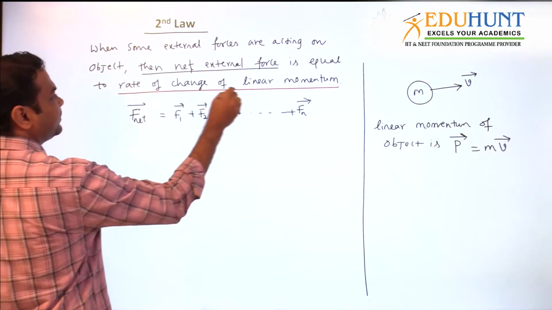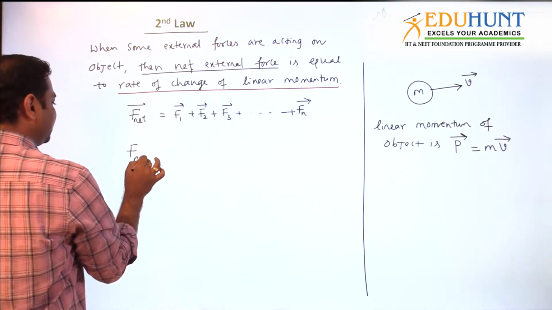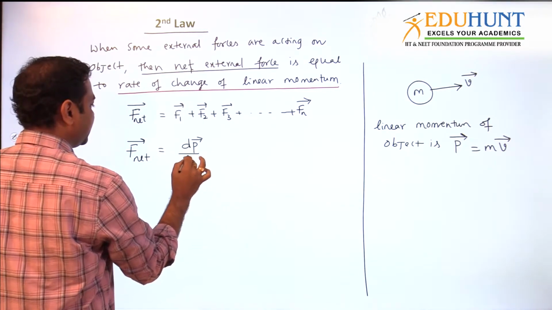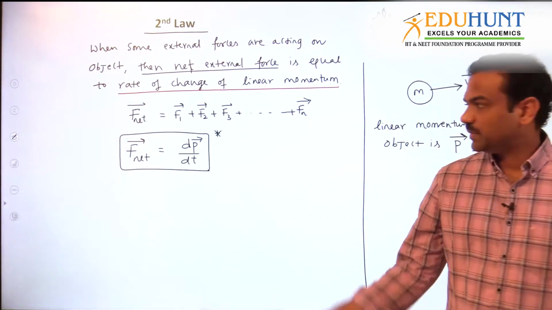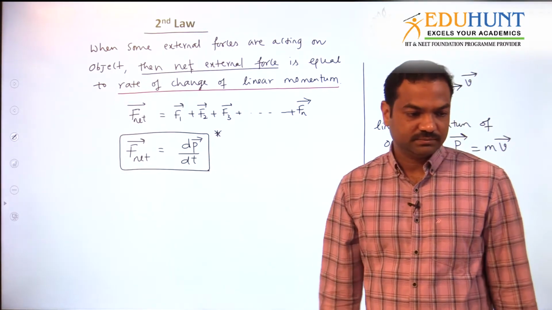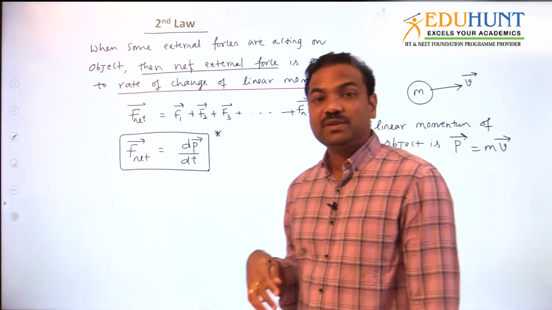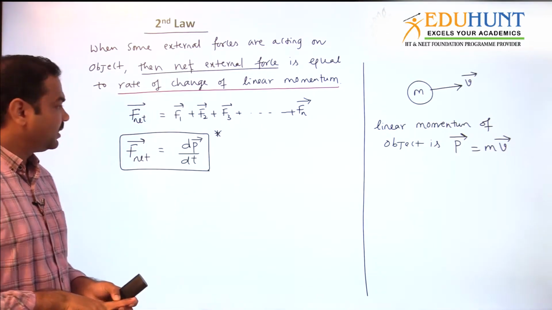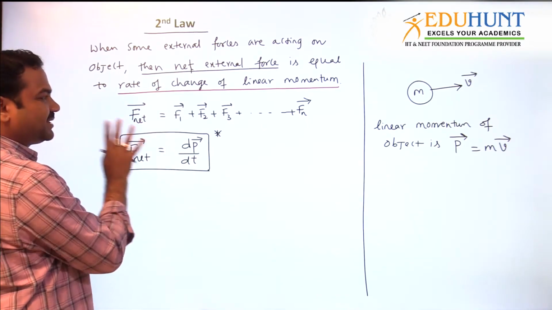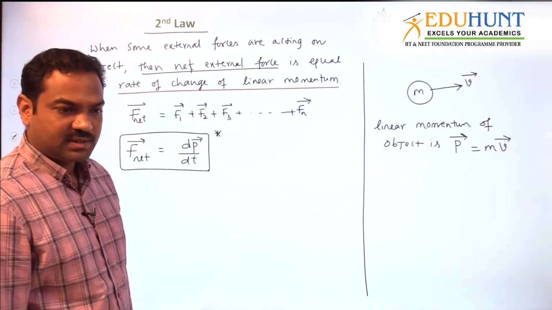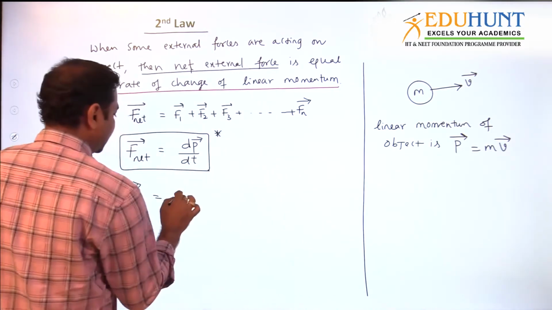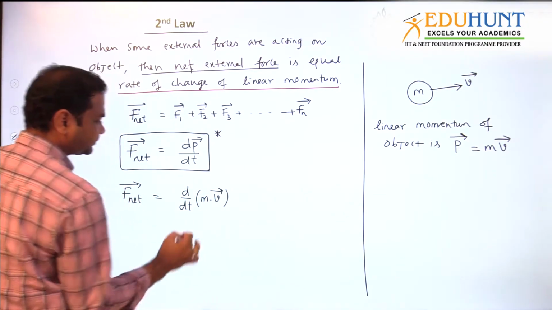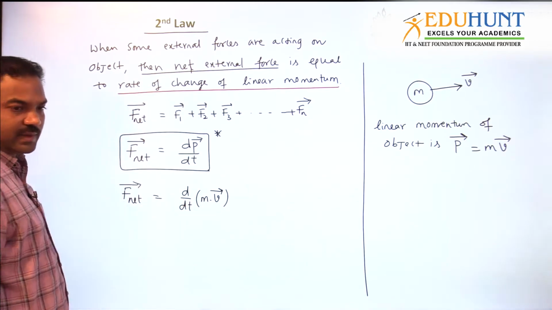Correct. Very good. Rate of change of linear momentum means this net force is equal to the rate of change of momentum, which is dp bar by dt. Change in momentum by change in time. As it is changing with time, we call it rate. So that's why I write external force is equal to dp bar by dt. This is actually the second law. So net force we can write as d by dt of m into v bar, since P bar is m into v bar.